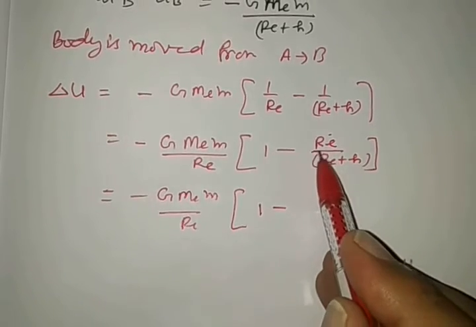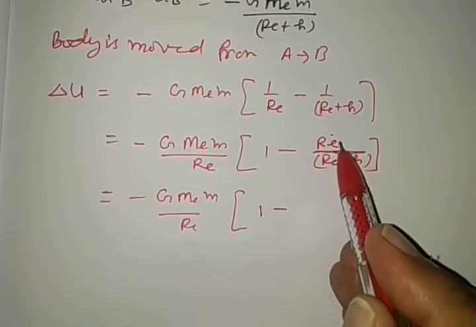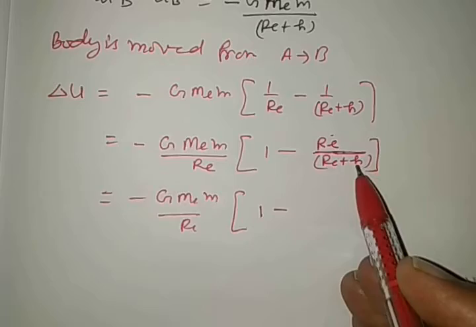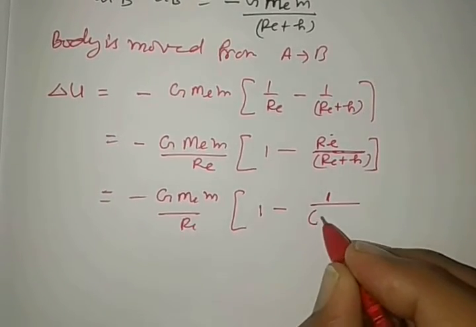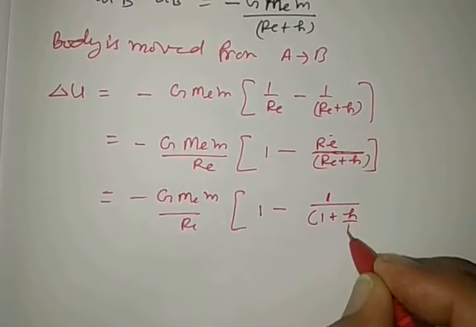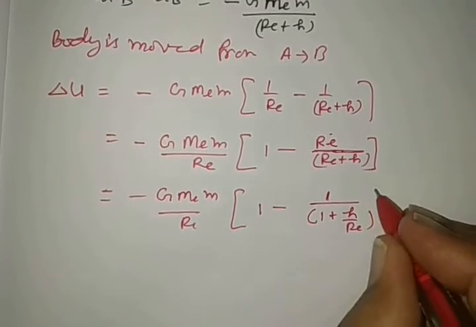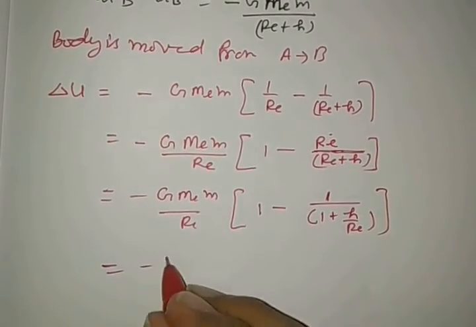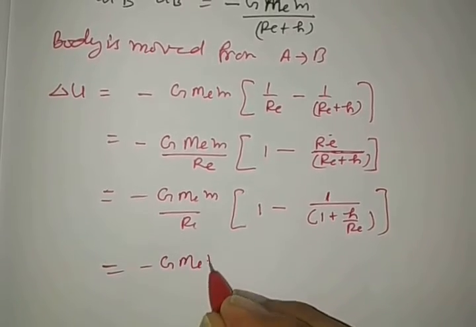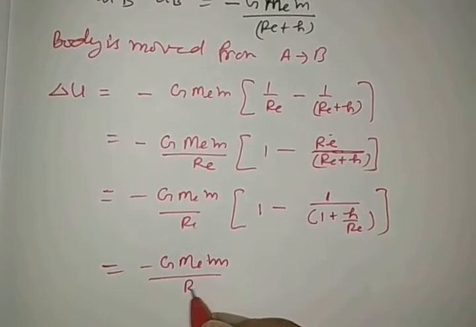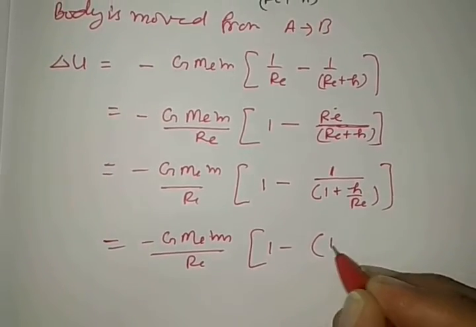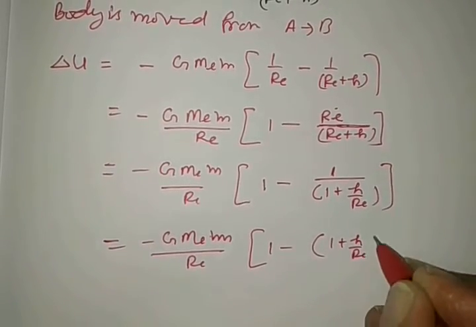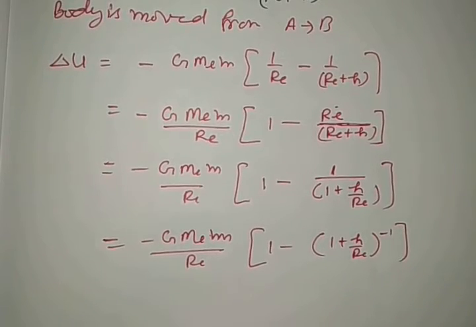In this ratio, we are dividing by Re in numerator and denominator both. So above becomes 1 and down becomes 1 plus h by Re. Or one may clearly write it as G MEM by Re times 1 minus (1 plus h by Re) to the power minus 1.